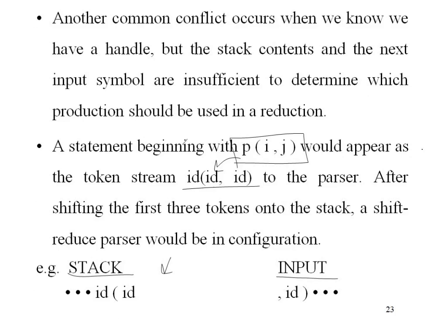Okay, now what happens in this case is that this p(i, j) can be considered as a function and also as an array, because when you write the production rules for a language, you add every construct to it.